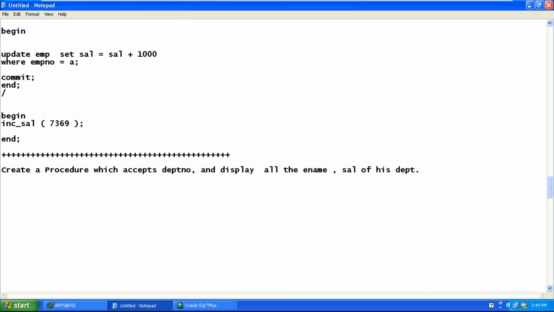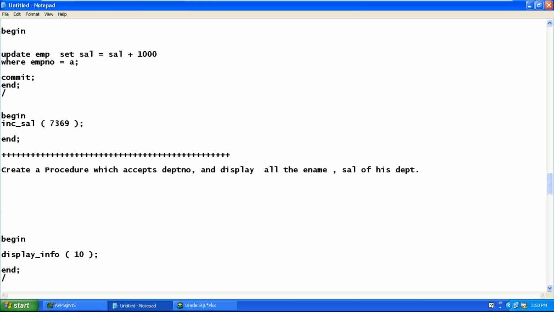I want a procedure which accepts department number. Let's name the procedure display_info. If I pass 10, my procedure should display all the employee names working in department number 10. Assume 3 employees work in department number 10; all 3 employee names and the corresponding 3 salaries should be displayed by this procedure. Is the question clear, Jamal, Dilavar? Yes.